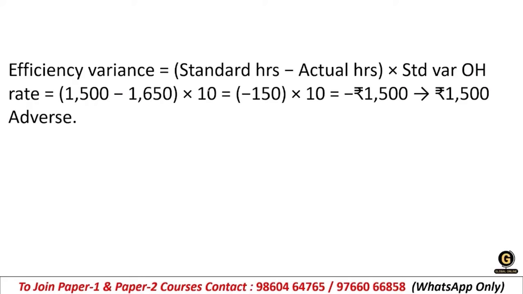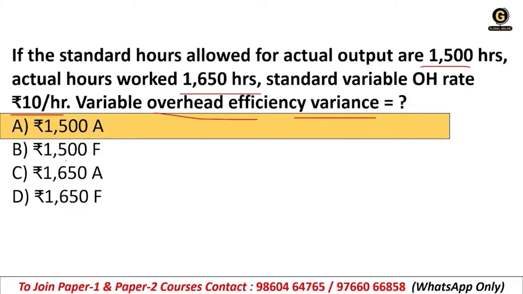Okay, see, efficiency variance formula: standard hours minus actual hours into standard variable overhead rate. So we have standard hours 1500 and actually we have used 1650, right, into 10, which is the standard variable overhead rate. So 150 is in minus, so that means we have used 150 more hours. Okay, so answer will be in the minus, right? So 150 into 10 will be 1500 minus, so it is adverse. So right answer is option E, 1500 adverse.